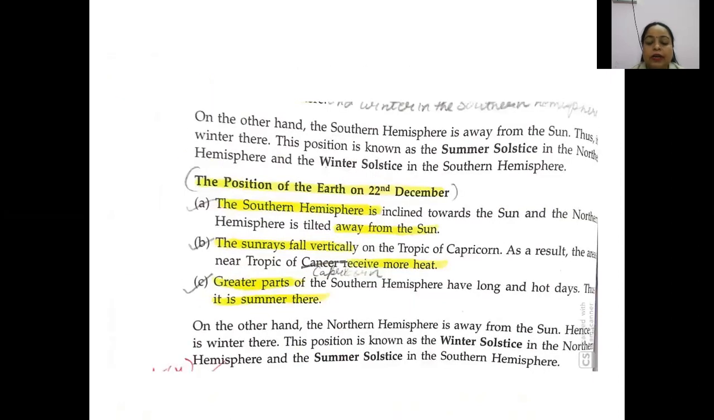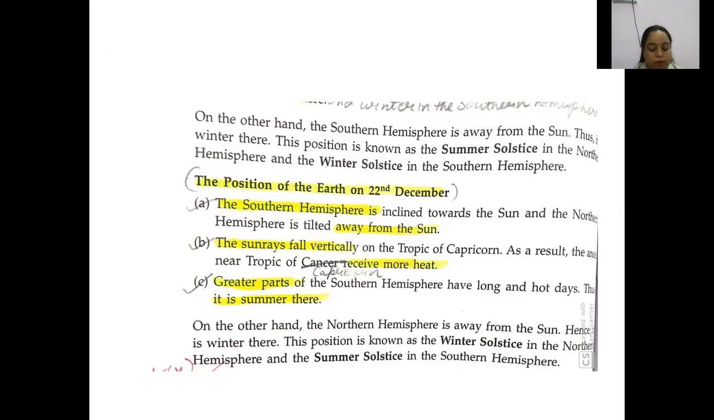Now what happened? The greater part of the southern hemisphere has long and hot days. Thus, it is summer there. So totally the opposite has happened. The greater part of the southern hemisphere is facing the sun and they have long and hot days, thus summers there. So in Australia, they are having summers and we are having winters. And when we are having winters, Australia is having summers.